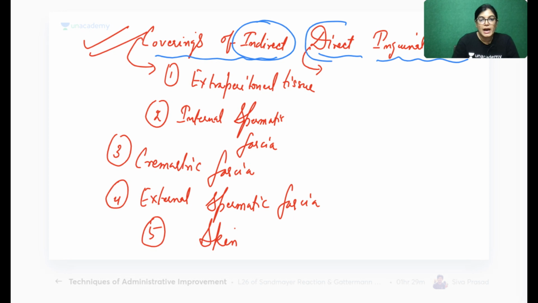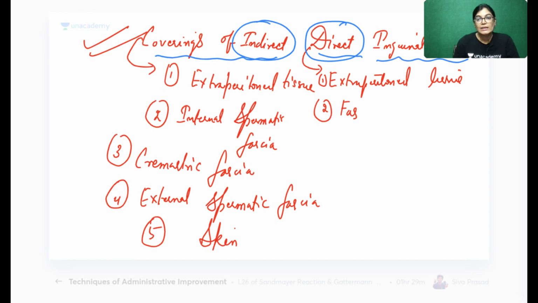Now the covering for the direct one. Okay, so the covering for the direct one is the following. Again, the first point is similar, extraperitoneal tissue. Then the second will be fascia. We know that the floor of the inguinal triangle is formed by extraperitoneal tissue and fascia transversalis. So the next layer will be fascia transversalis. This is also important. Write down.